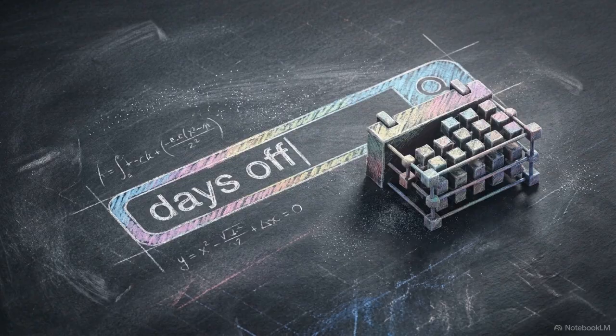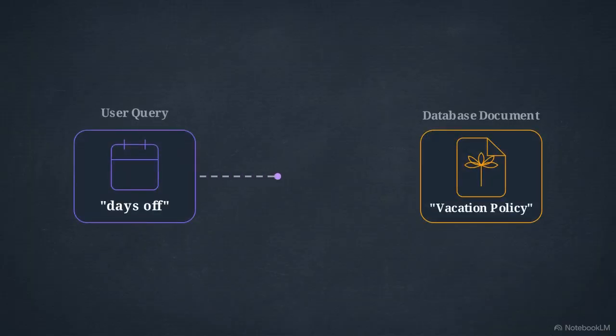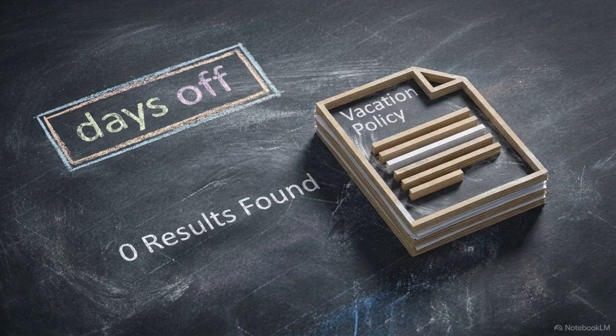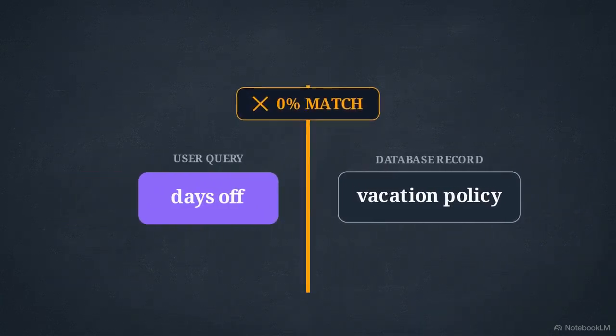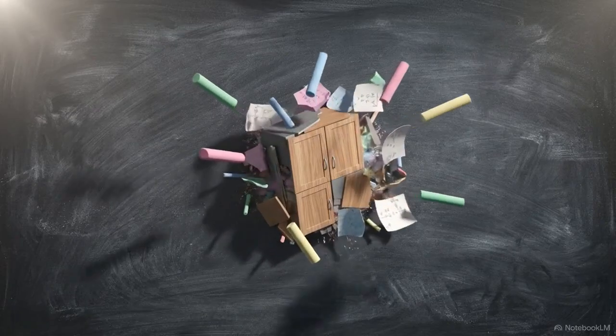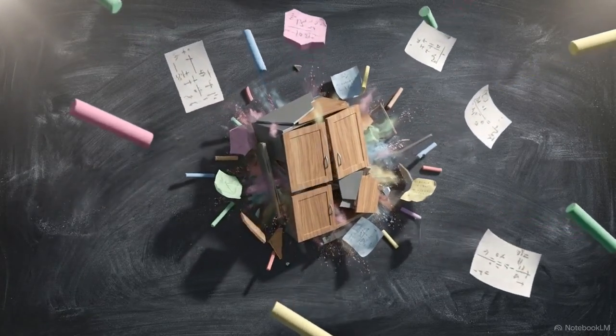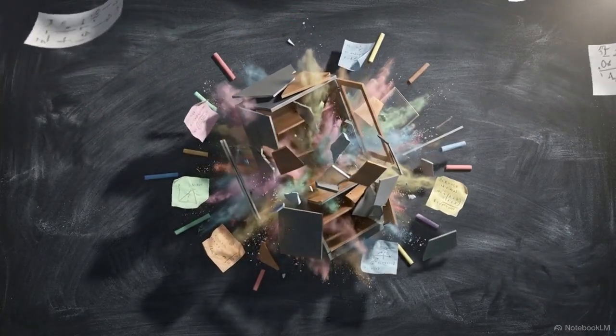They look for specific strings of characters. So if an employee asks for days off, but the official HR document is titled vacation policy, the system hits a blind spot. A traditional database lacks the contextual awareness to realize that those two distinct phrases represent the exact same concept. These legacy systems successfully store literal text, but they completely fail to capture underlying human intent. To build intelligent tools, we need a completely different architecture.